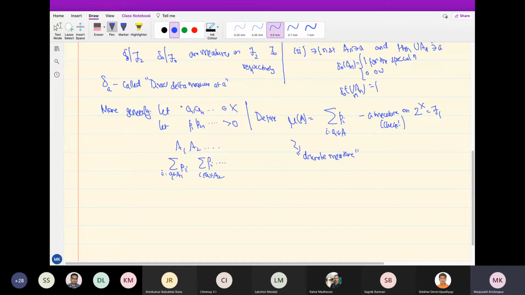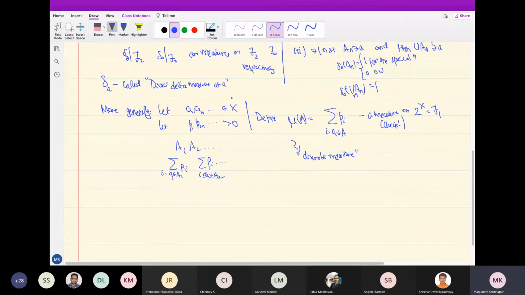Then I can just drop A1 and P1 here. They are not giving me anything. It is only a countable subset of X. I'll start with A2, A3 and P2, P3. It will give me exactly the same numbers because P1 is 0. So there is nothing more to it. If you like, you write greater than or equal to, no loss, no problem with that.